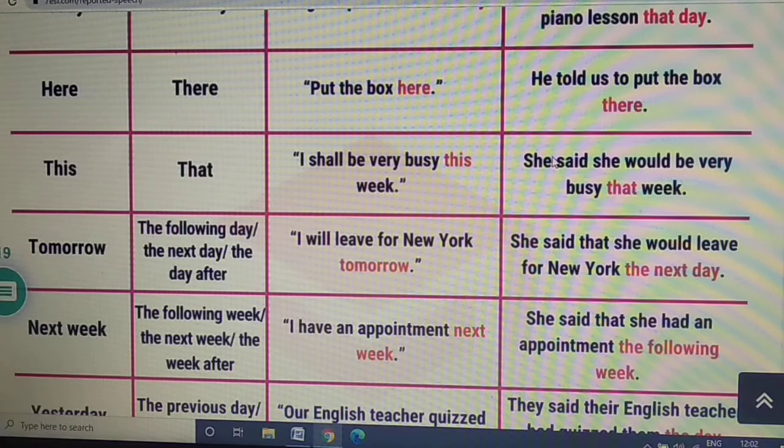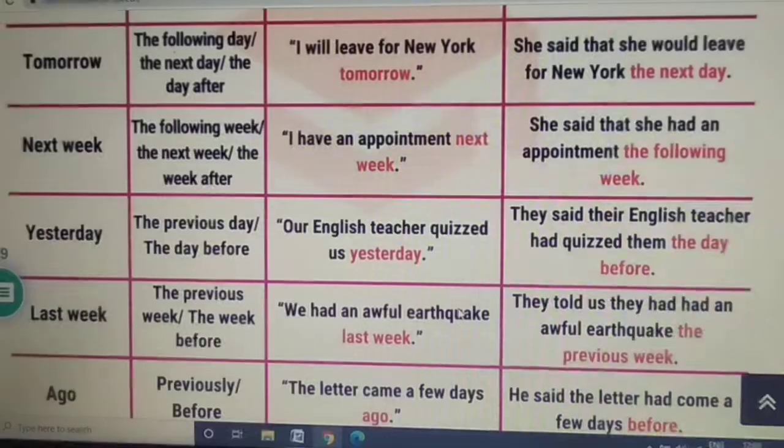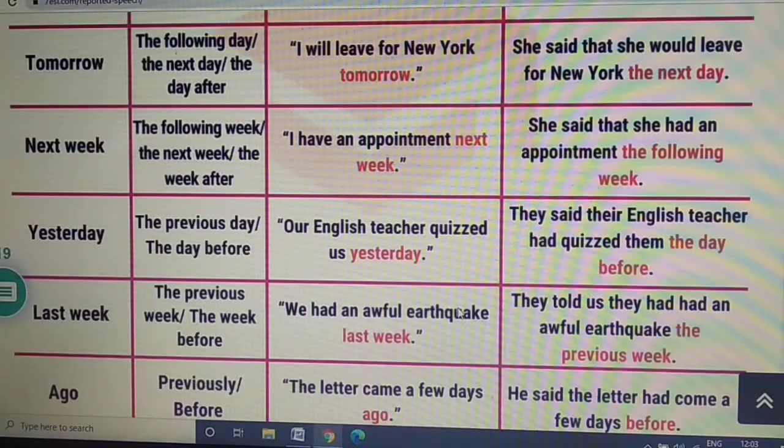I shall be very busy this week. She said that she would. Shall changes into should. Sorry, would. It changes into would. She would be very busy that week. The following day changes into what? Just see that. I leave for New York tomorrow. She said that she would leave for New York the next day.